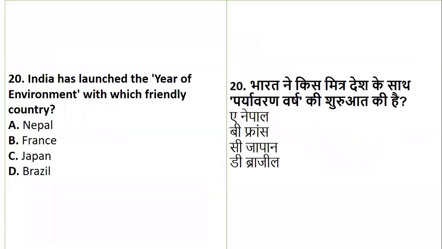Coming to question number 20, India has launched the Year of Environment with which friendly country? Is it Nepal, France, Japan, or Brazil?